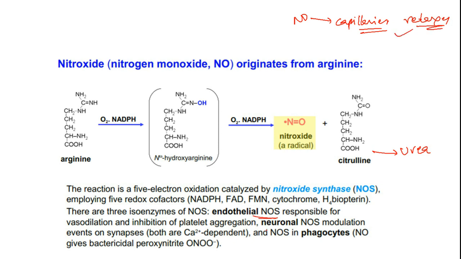The next one is neuronal NOS. It controls the events on the synapses. Calcium independent events are controlled.